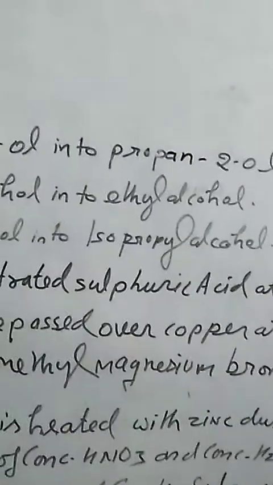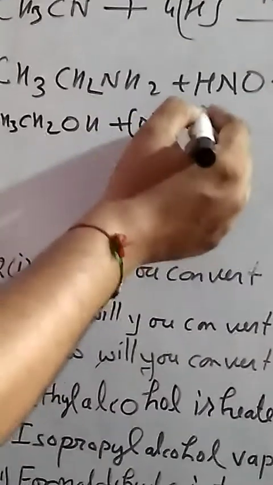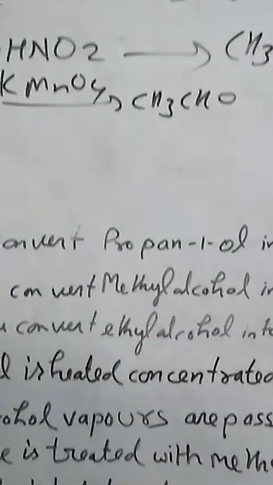Now we have to move on to the third question. How will you convert ethyl alcohol into isopropyl alcohol? First of all, we have to convert ethyl alcohol into acetaldehyde. This is ethyl alcohol, CH3CH2OH, and it is oxidized by KMnO4 to give CH3CHO. So this is the acetaldehyde.